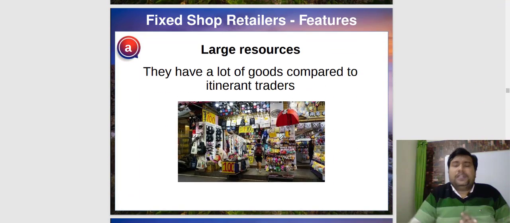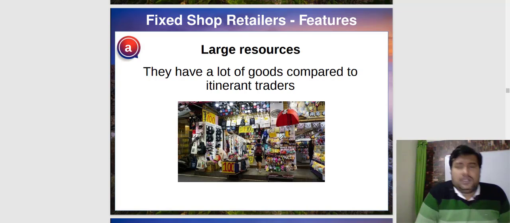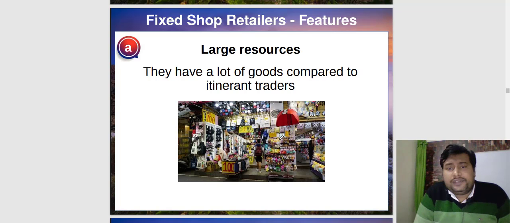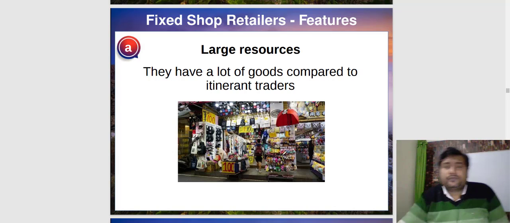Now look, the fixed shop retailers' features. Number one, large stocks. They have a lot of goods compared to itinerant traders. A lot of brands also. Sometimes they are dealing in brands, sometimes in quality also: low quality, high quality, medium quality. They have a range of products as compared to the itinerant traders, because they have a fixed shop to keep all those items.